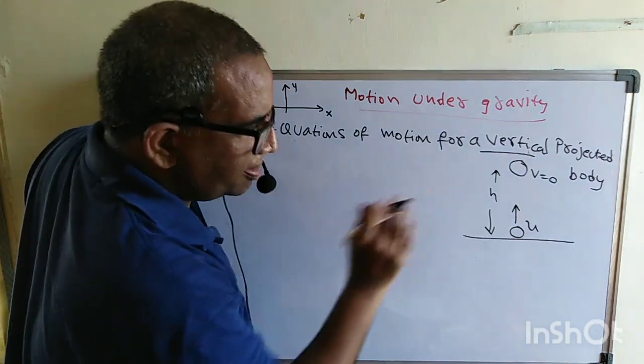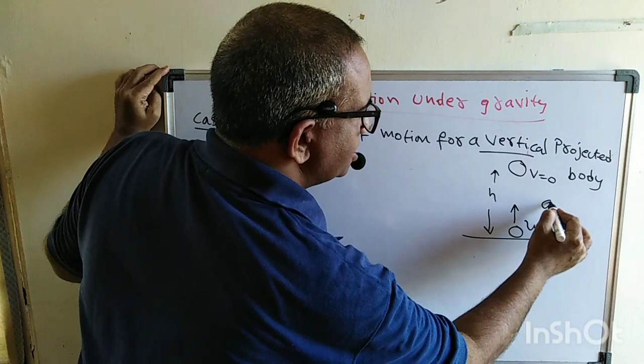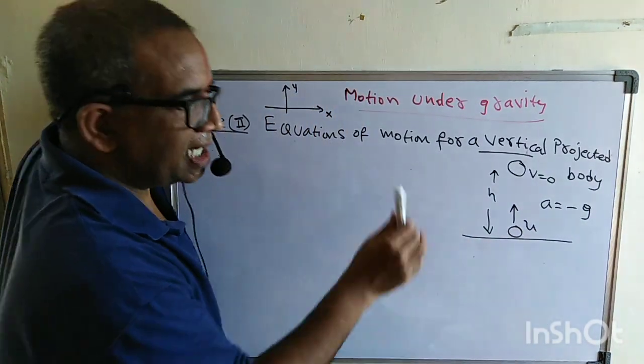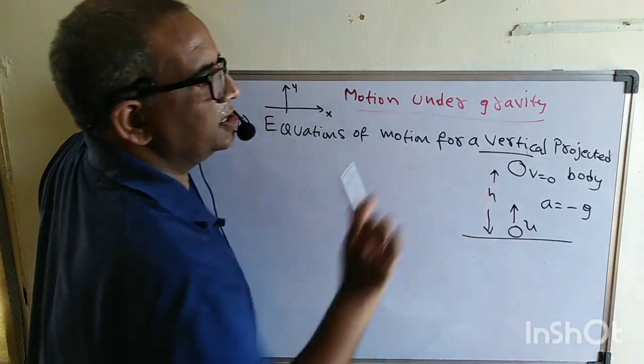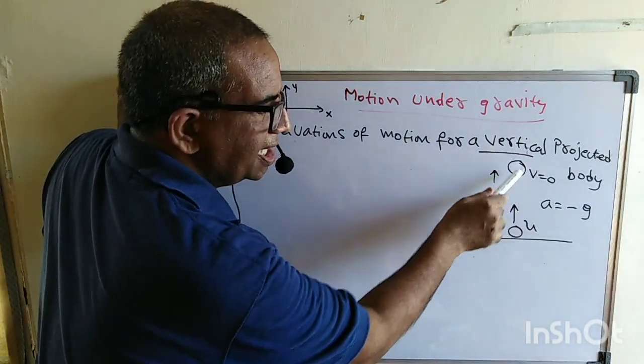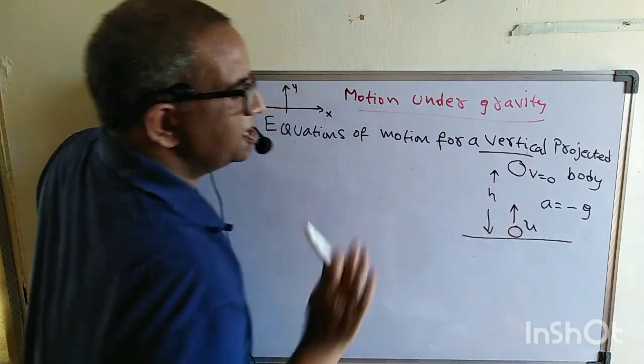And also observe carefully. Now what is the acceleration here? It's negative. Why is it negative? It is negative because the velocity is decreasing. Are you following? The velocity is decreasing here. That's why we took it as minus g.